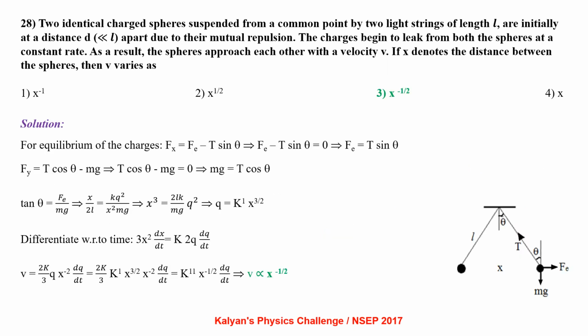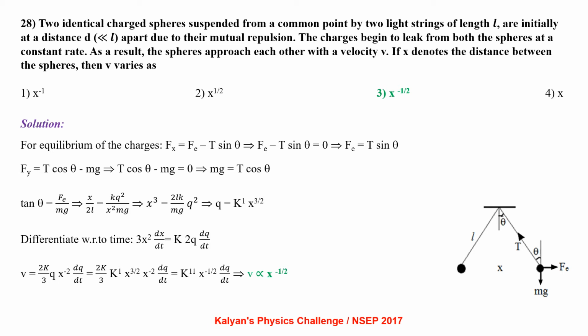Two identical charged spheres suspended from a common point by two light strings of length L are initially at a distance d, which is very much less than L, apart due to their mutual repulsion. The charges begin to leak from both the spheres at constant rate. As a result, the spheres approach each other with a velocity v. If x denotes the distance between the spheres, then v varies as?